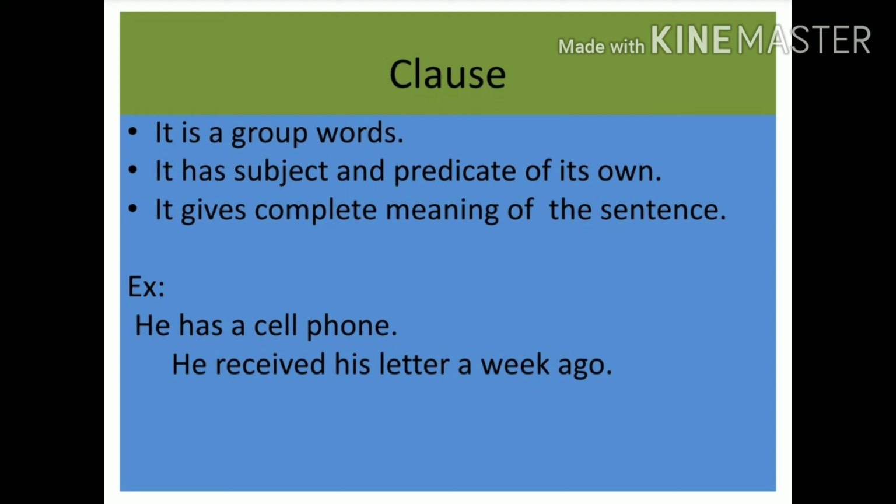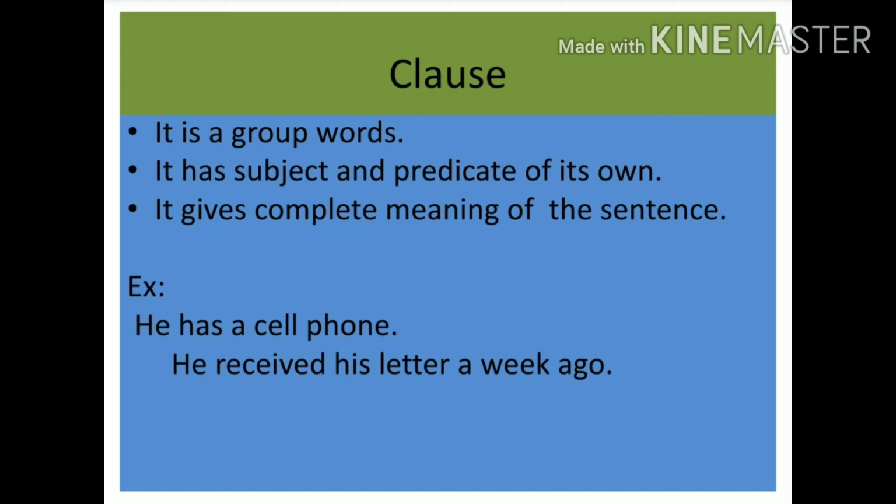Today we are discussing clause. A clause is a group of words. It has a subject and predicate of its own and it gives the complete meaning of a sentence. So a clause has three qualities: a group of words, a subject and predicate, and it gives complete meaning of the sentence.